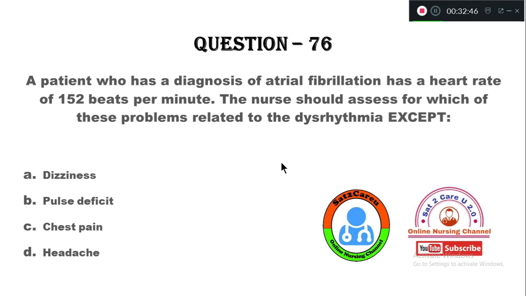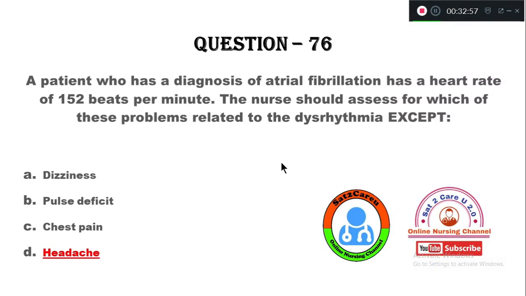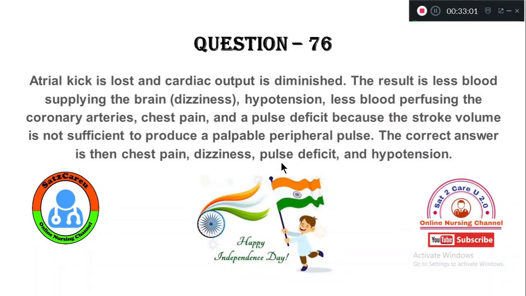So in this condition, when there is a heart rate of 152 beats per minute, for dysrhythmia, the nurse can see all except option D, headache. Question number 76, the rationale is here.